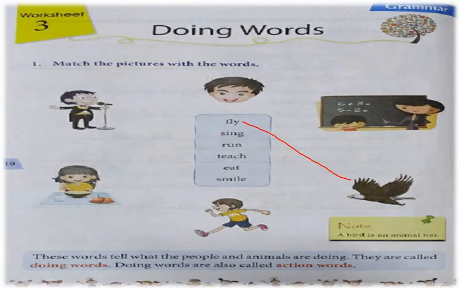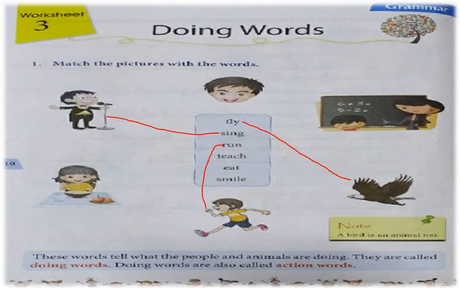Now next word, sing. See that man is singing. He is having a mic in his hand. Now R-U-N, run. See that boy down, running. Yes, very good. The boy is running.